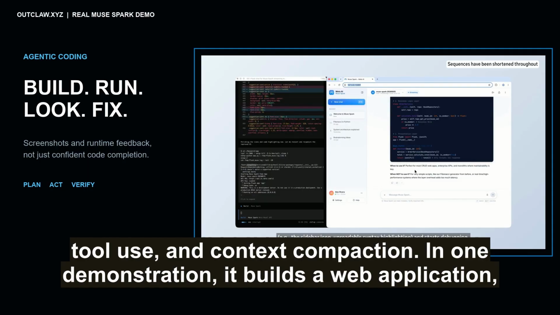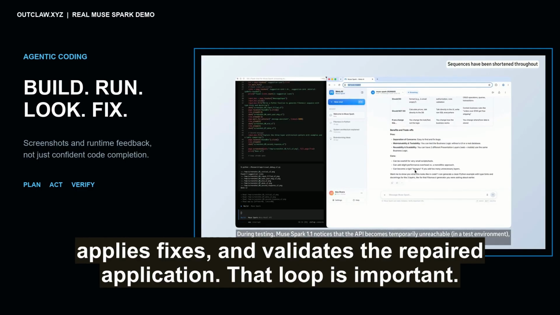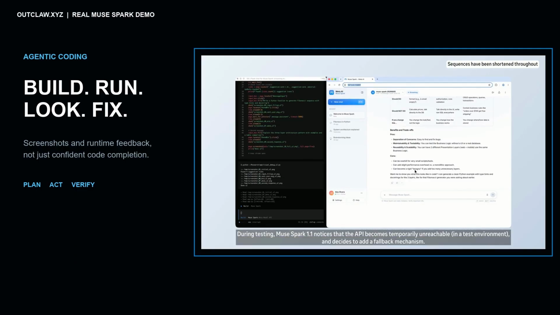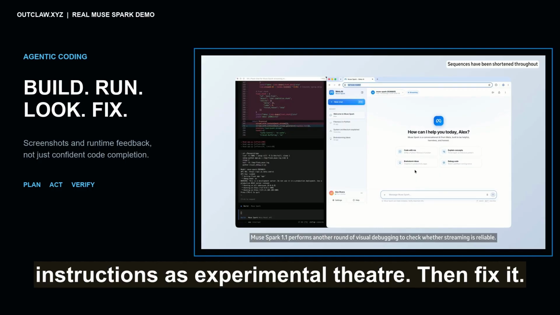In one demonstration, it builds a web application, takes screenshots of the result, notices visible failures, traces those failures back into the code, applies fixes, and validates the repaired application. That loop is important. Write code, run it, look at what actually happened. Realize the computer has interpreted your instructions as experimental theater.